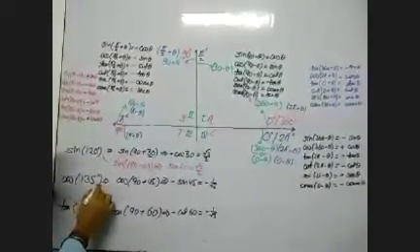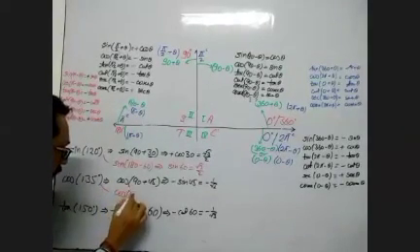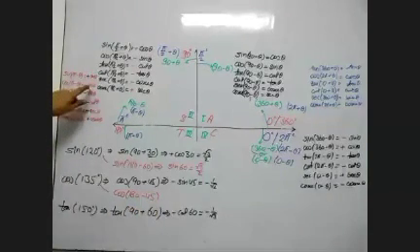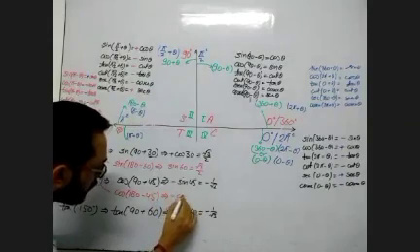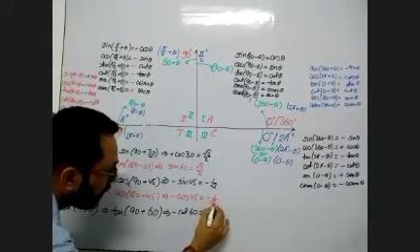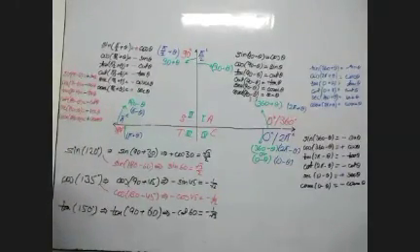Same way, it will be cos 180 minus 45, and cos 180 minus theta is minus cos theta, so minus cos 45. And cos 45 is 1 by root 2. So this we are able to understand.